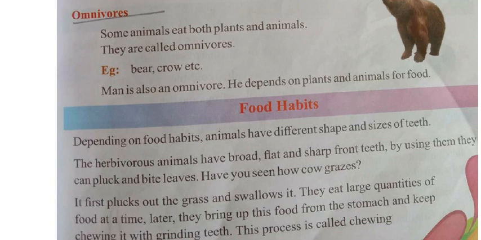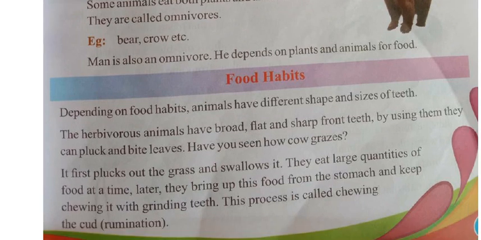Okay, see here, what is it? First I will read the para and later I will explain to you clearly, Nana. Depending on the food habits, animals have different shapes and sizes of teeth. Okay, means what? Depending upon the different foods they are eating, according to that the animals will be having different types and shapes of teeth. Their size will be small, big, and shape will be thin, fat, different according to the food they eat.